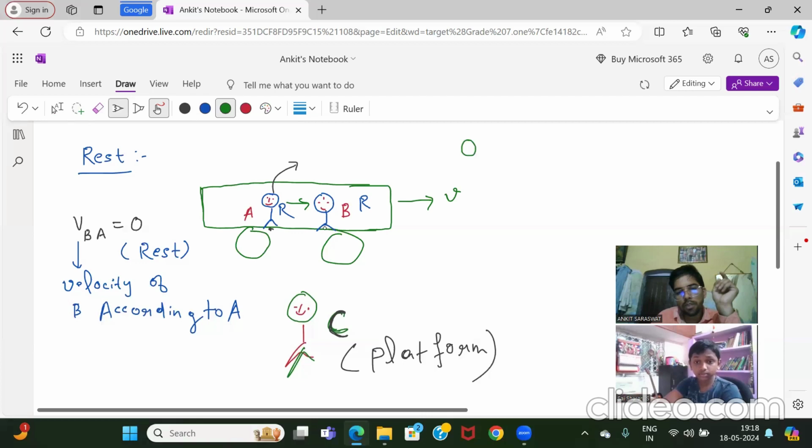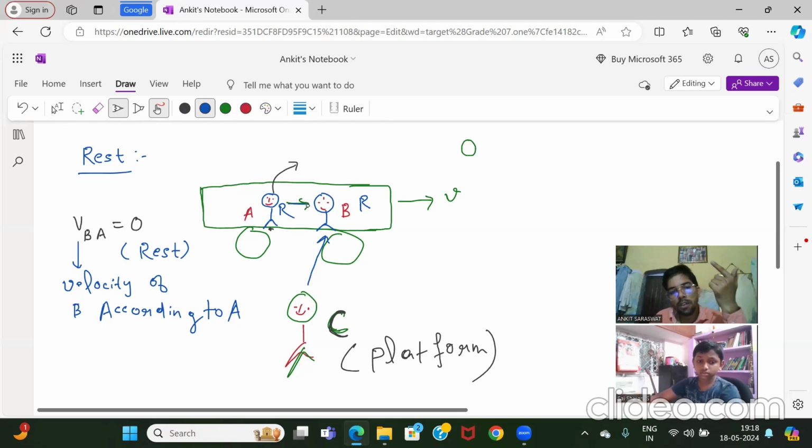Zero. According to A, B is at rest. He is not changing his position. But according to C, this B is moving with velocity V. He is moving like this. So he is in motion. But according to A, B is at rest.